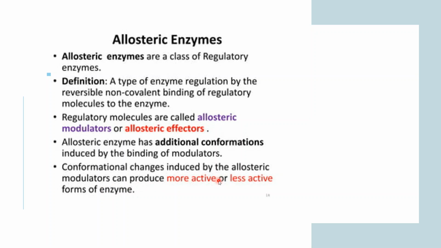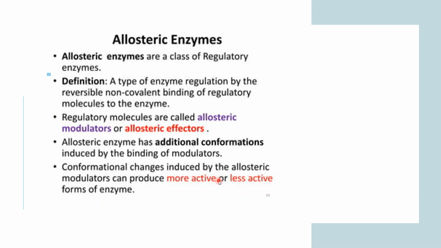There are two types of modulation which happen after allosteric binding: either positive modulation or negative modulation. What happens when your allosteric molecule binds to the enzyme other than at the active site? It can alter your enzyme's shape. When it alters the shape in such a way that the substrate now perfectly matches your enzyme, it is known as positive modulation.